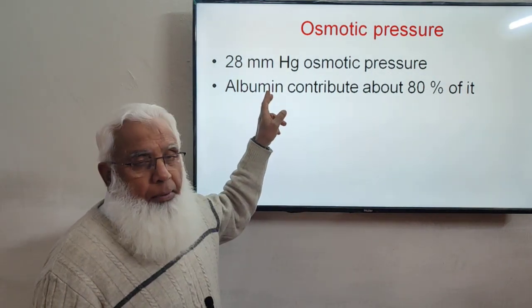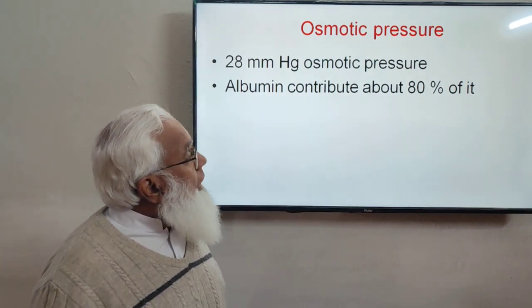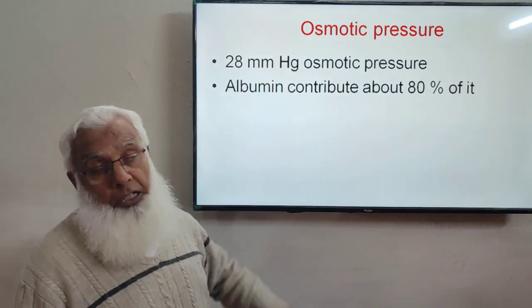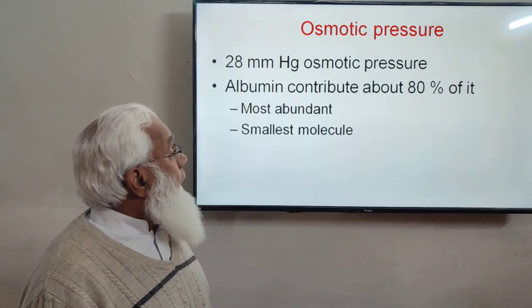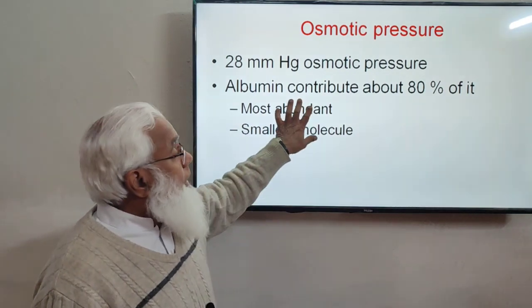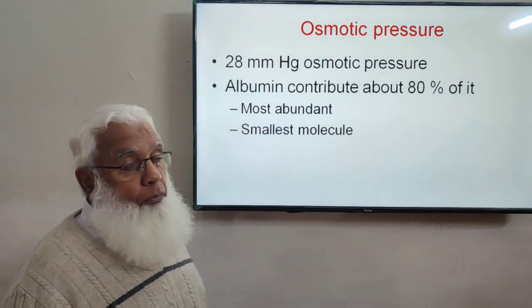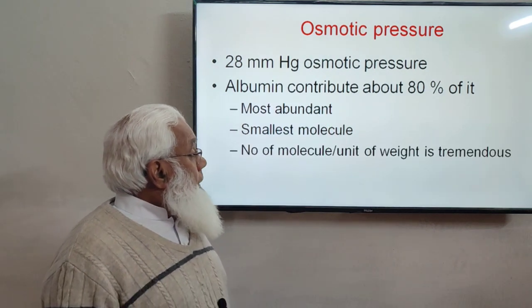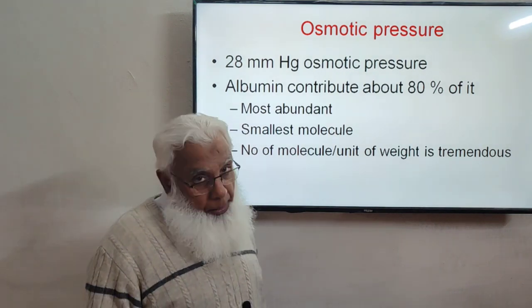That's why it contributes 80% of the total osmotic pressure, which is about 28 millimeter of mercury. Most abundant protein and smallest molecule, so the number of molecules per unit of weight is tremendous.